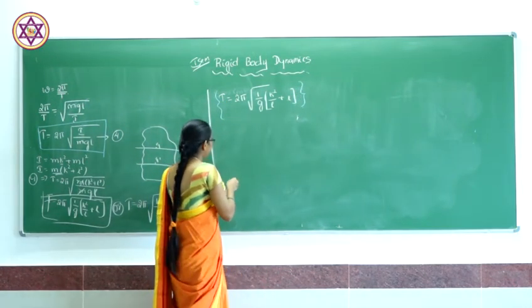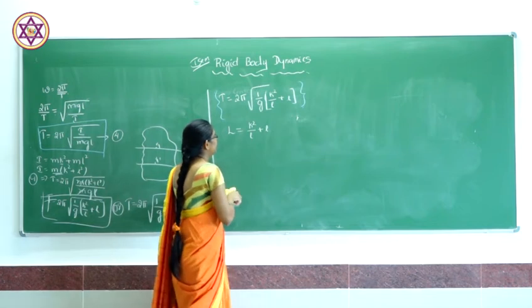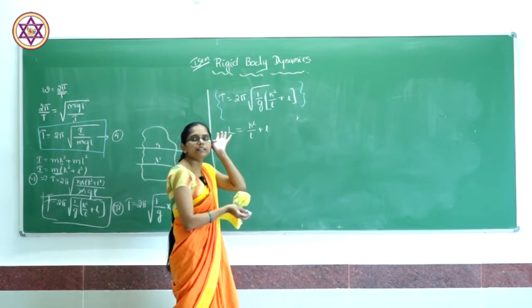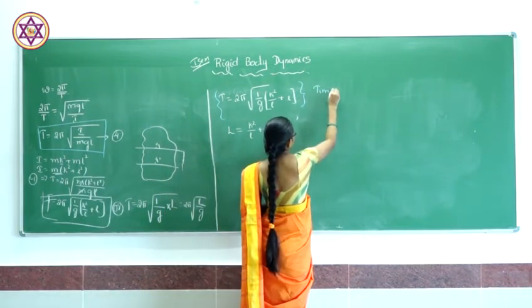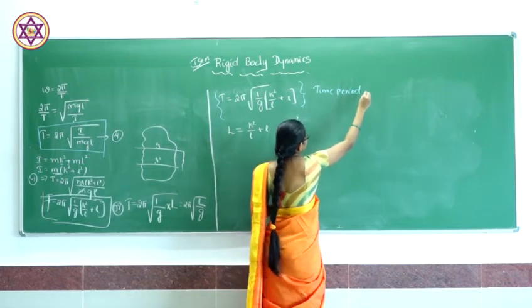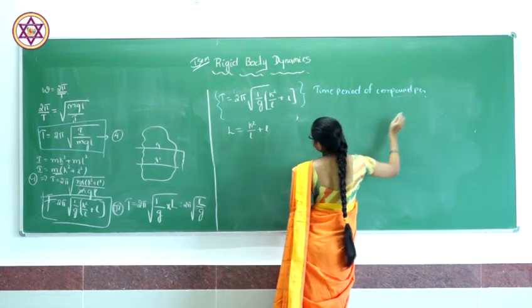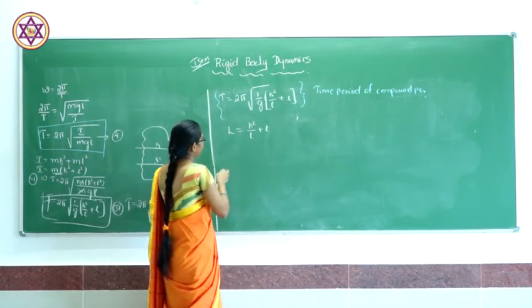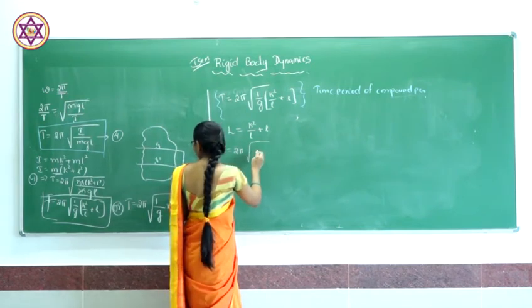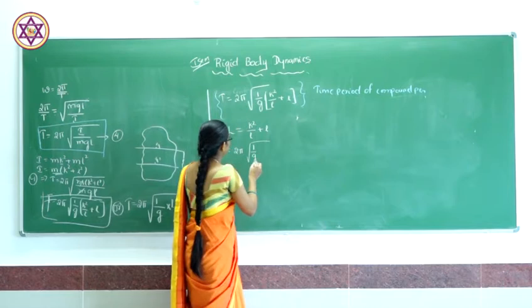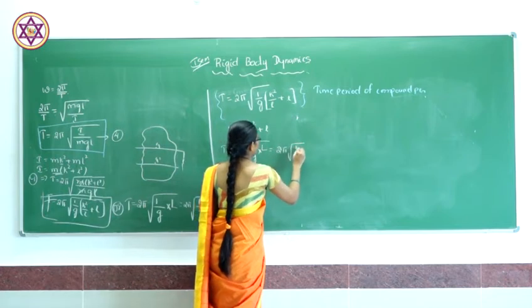So, L value will be k²/l + l. By comparing the time period of the compound pendulum with that of the simple pendulum, the general time period is T = 2π√(L/g).